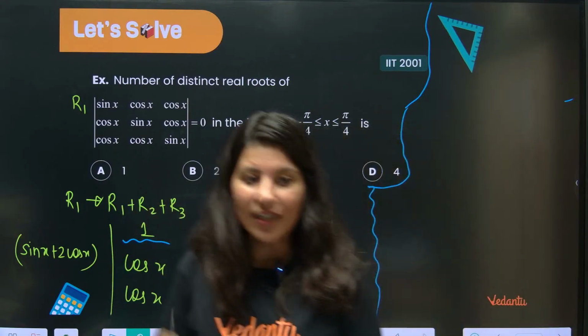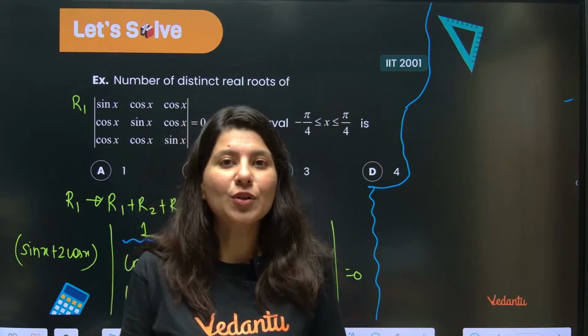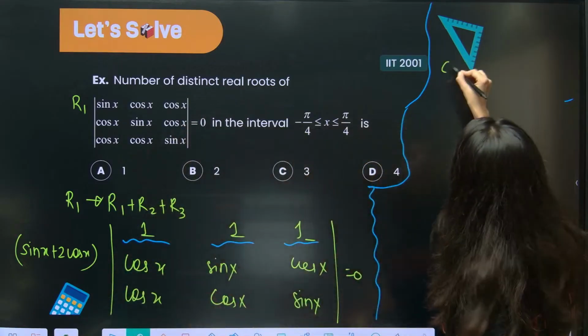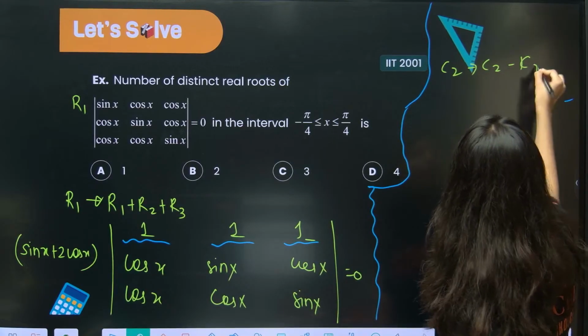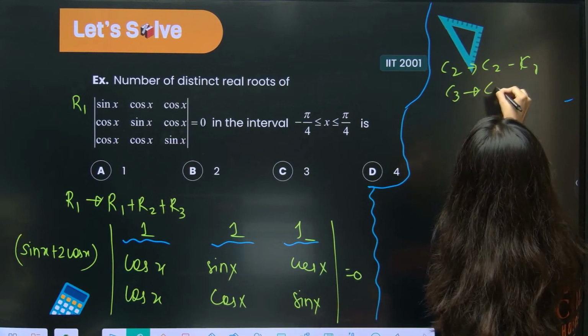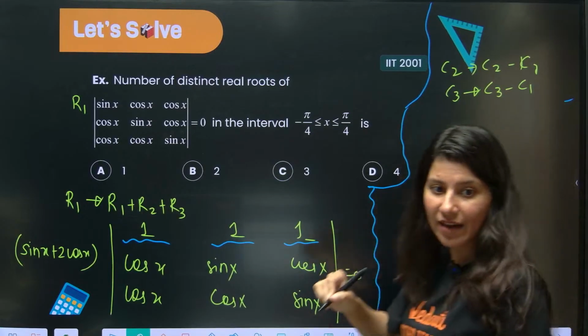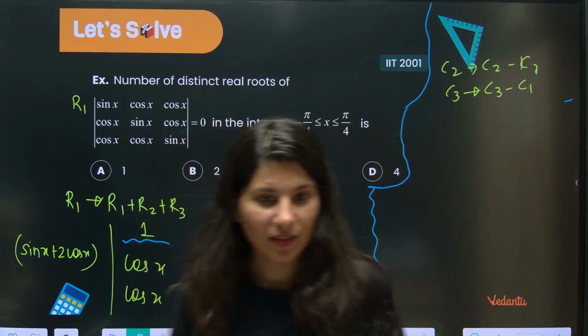This is your column number 1, column number 2, column number 3. I told you already, whenever you get triple 1, what to do? Same operation: C2 goes to C2 minus C1 and C3 goes to C3 minus C1.